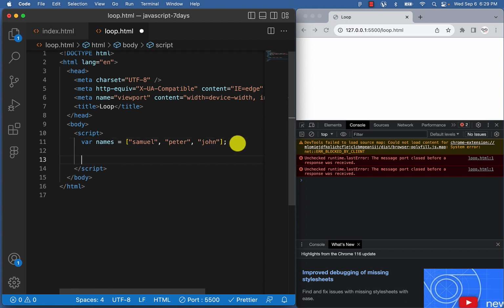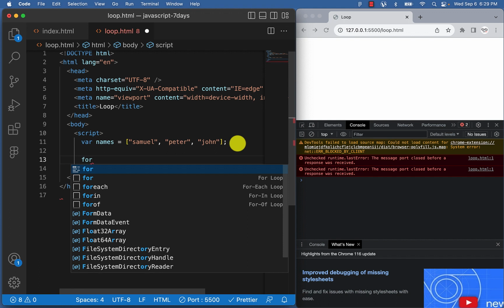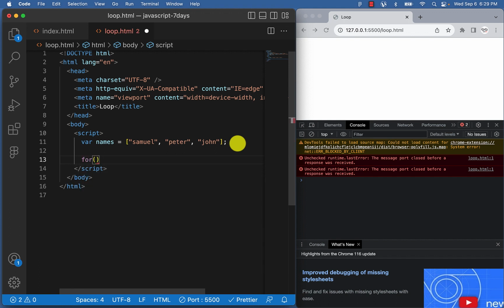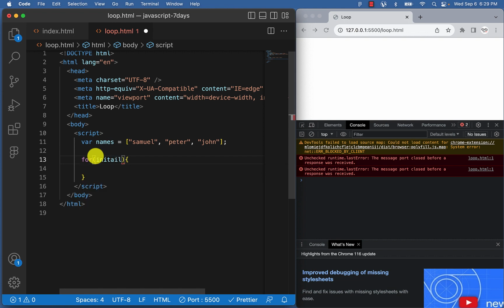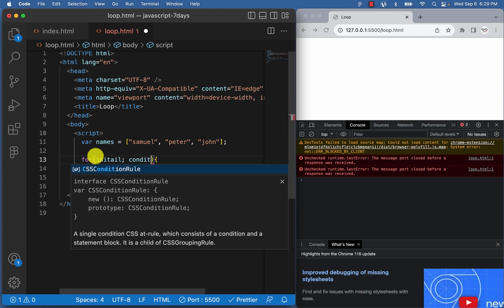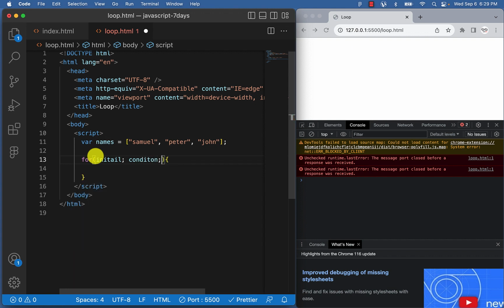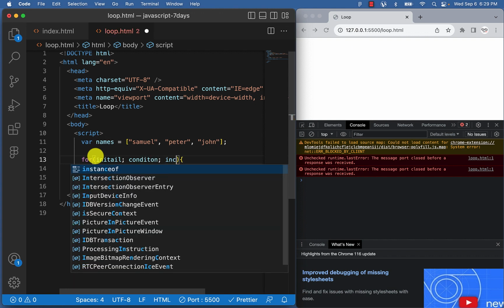Once I have that, the first loop I'm going to use is the for loop. So this is how the for loop works. For the for loop, you type for, then you have your statements right here, then you have what you want to do inside here. For the for loop, we'll call the first part the initial, like this. Then you end your statement. Then you now have your condition. You end your statement. Then you now have your increments.